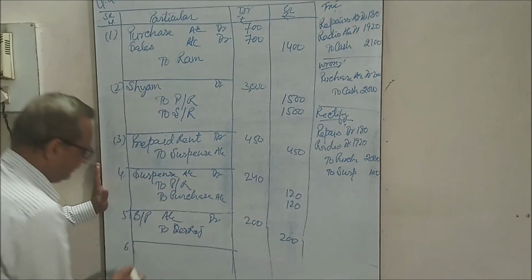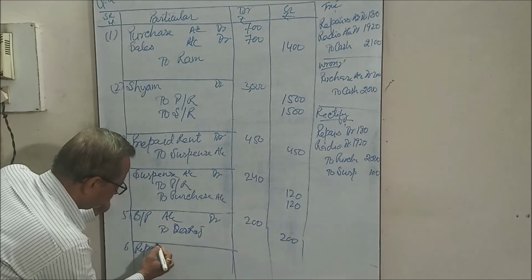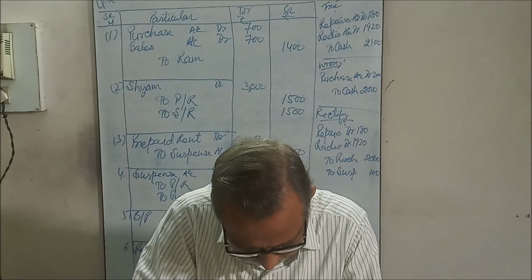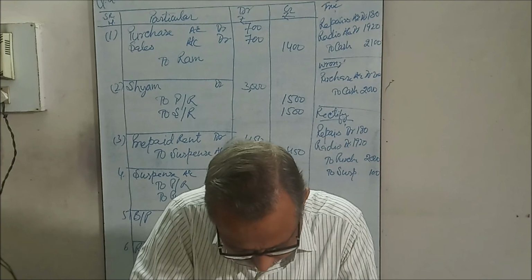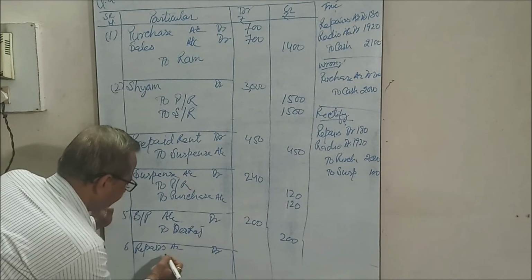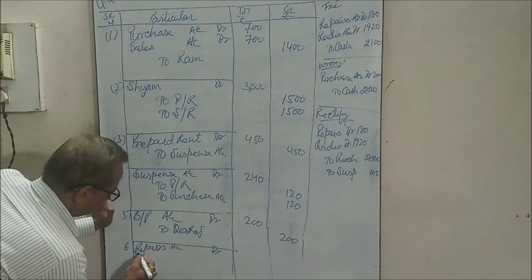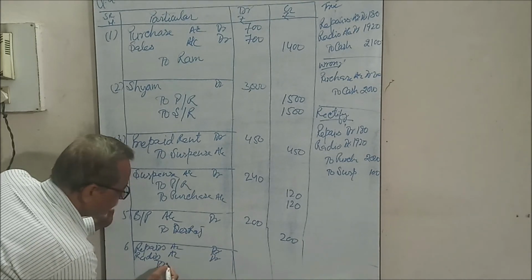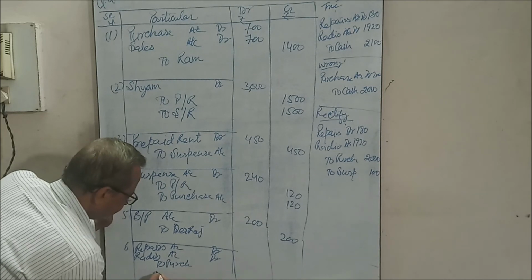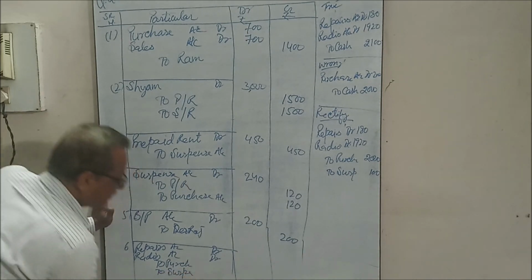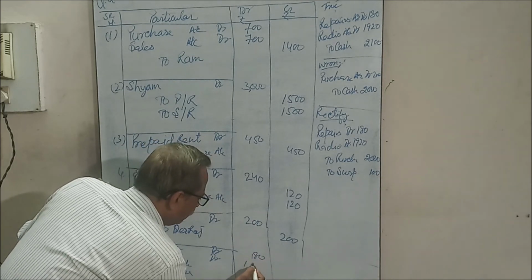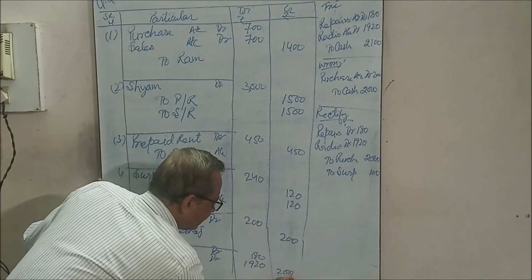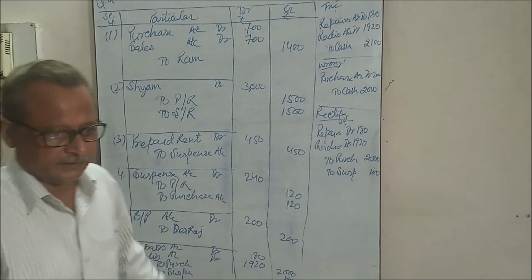Now we'll pass the entry: repairs debit 180, radio debit 1920, to purchases 2000 credit, to suspense 100. This is the correct entry.